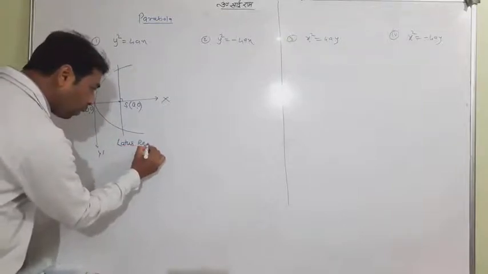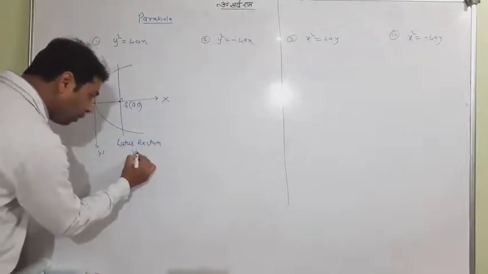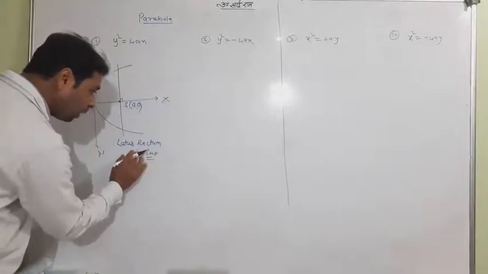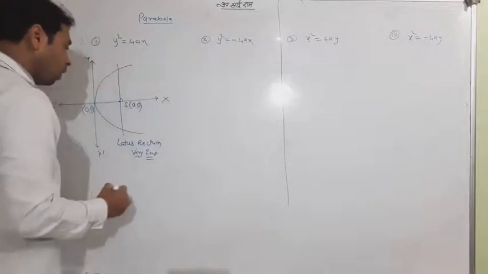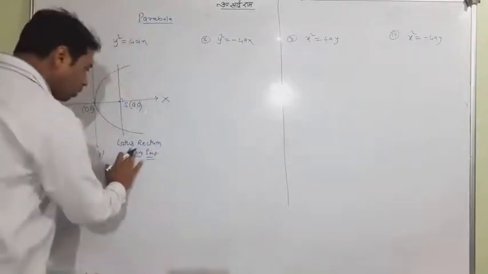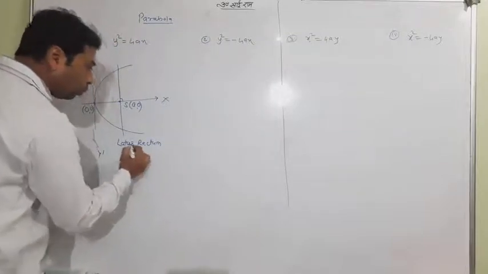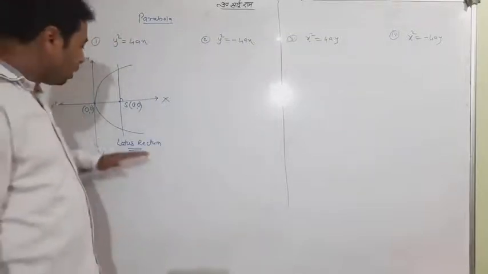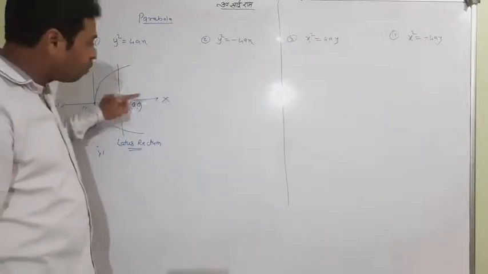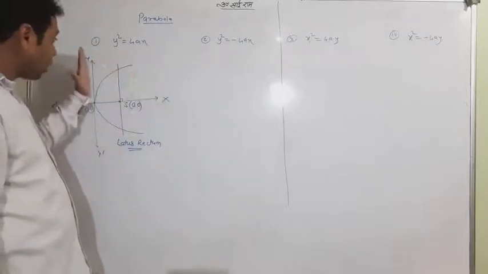This is also a very important word. Please remember this, it is one of the important things. Students, you should know the latus rectum. I ask you one thing. The latus rectum is a line which passes through the focus perpendicular to the x-axis, meaning it is parallel to the y-axis.